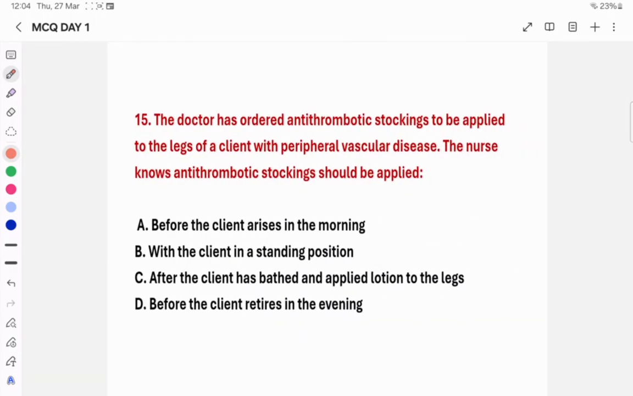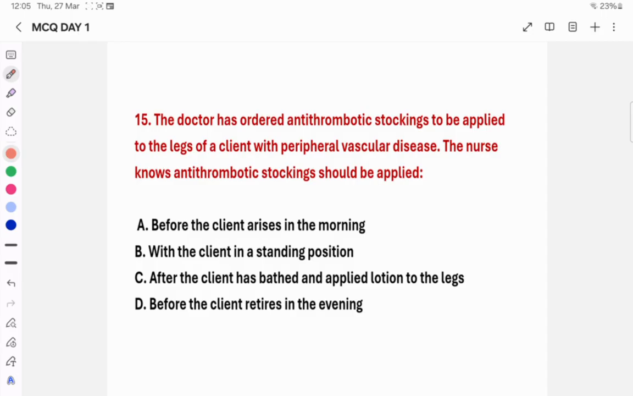Next, question number 15. The doctor has ordered antithrombotic stockings to apply to the legs of a client with peripheral vascular disease. The nurse knows antithrombotic stockings should be applied when? Options: before the client arises in the morning, with the client in standing position, after the client has bathed and applied lotion to the legs, or option D, before the client retires in the evening. So for question number 15, what may be the answer?